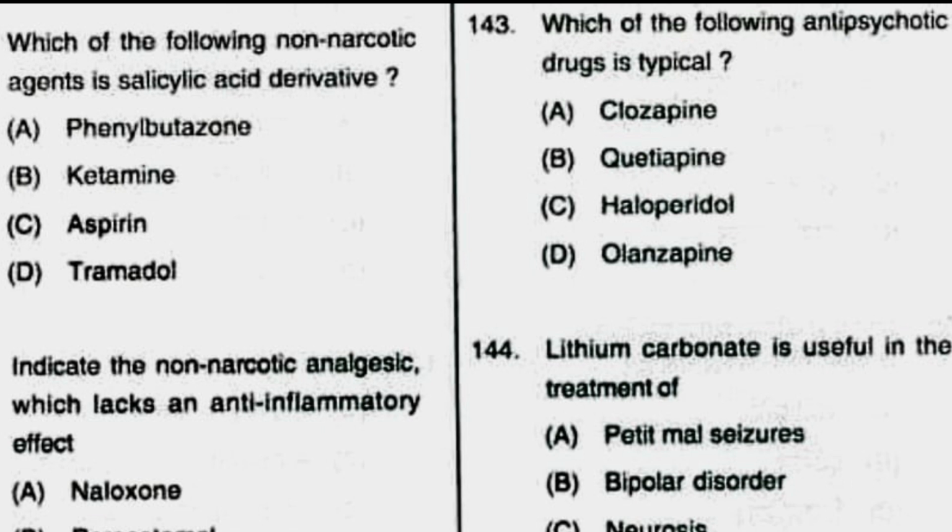Question number 143. Which of the following antipsychotic drug is typical? In the following options, which drug is typical antipsychotic? Option A, clozapine, B, quetiapine, C, haloperidol, D, olanzapine. We know that haloperidol is a typical antipsychotic drug. So option C is the correct answer.